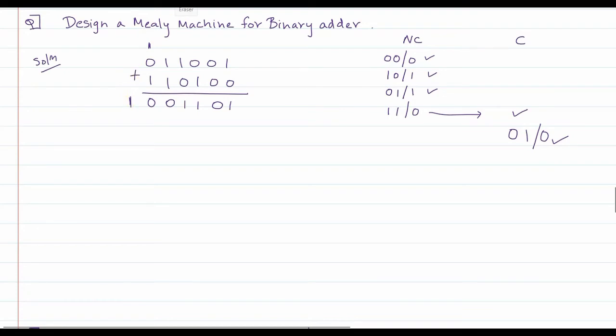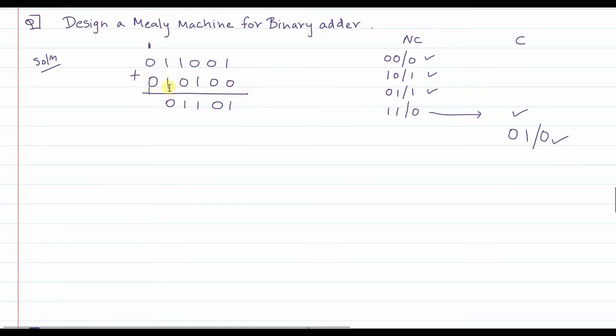Now we will slightly try and see what the other possibilities are. Suppose in place of this 1, there was 0, and let's assume that we have not done this calculation. So far we were in no carry state, doing 1 plus 1, this calculation I'm talking about. The output was 0 and the carry was generated, so from no carry state we go into the carry state. That means there is a carry that is generated. So I have slightly modified it; in place of 1 here I have just replaced it with 0, and let's see what happens.